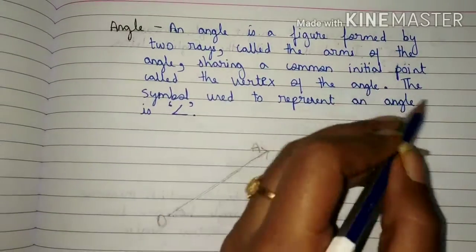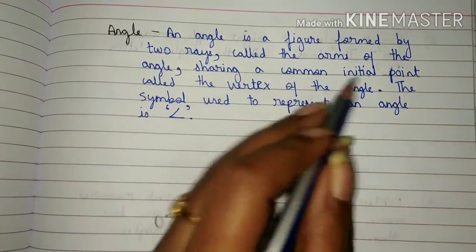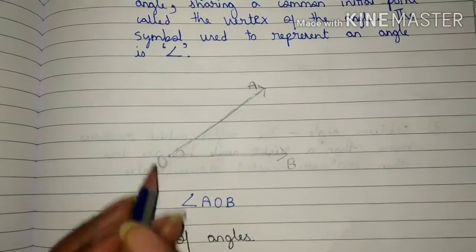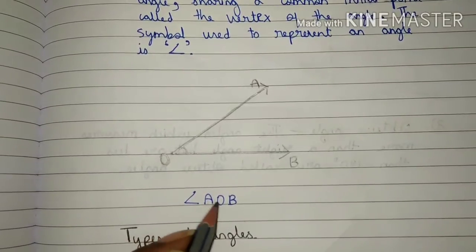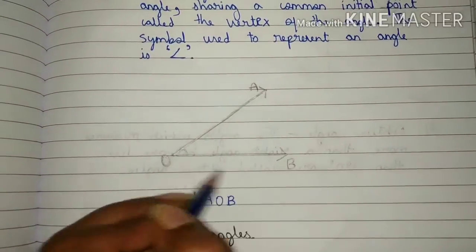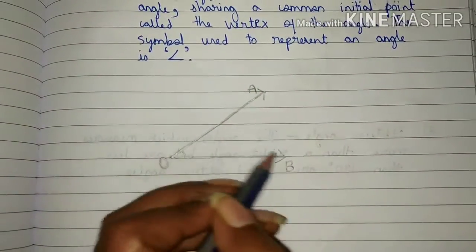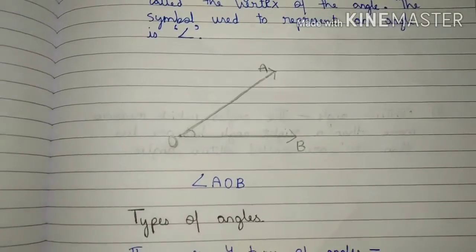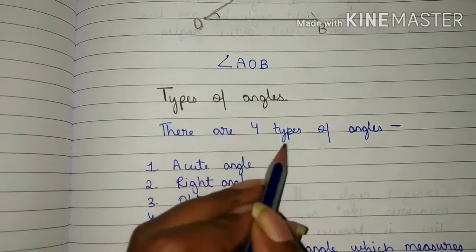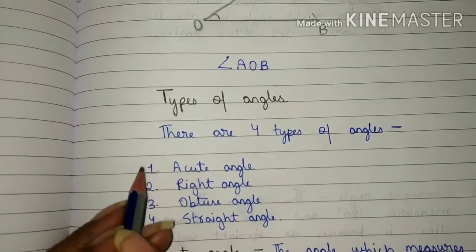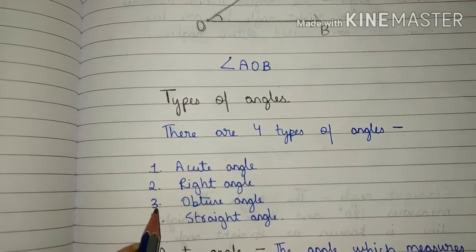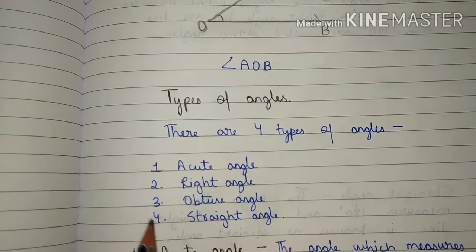And students, the symbol which is used to represent an angle is this. So students, angle AOB. So students, this is the angle AOB. Now students, we will study types of angle. There are four types of angles. First is acute angle. Second is right angle. Third is obtuse angle. Fourth is straight angle.